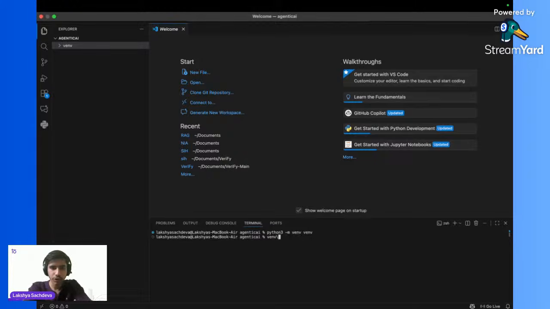But let's say if you are on Mac like me, you can simply write source venv/bin/activate. So this is the command for macOS to activate your virtual environment. As you can see, I have simply activated my virtual environment. You can see over here as well, venv shows that the virtual environment is now activated.